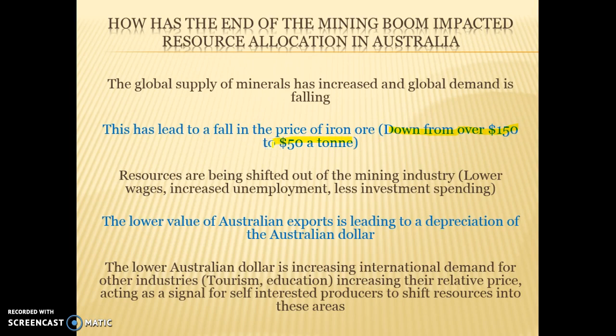So how's that going to affect how resources are allocated? Well, resources are now being shifted out of the mining industry. Okay, there's lower wages on offer. There's high unemployment in the industry. It's something about 16%. Okay, so people were going to start to move out of that industry.